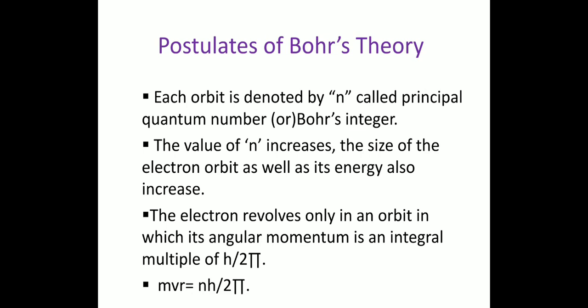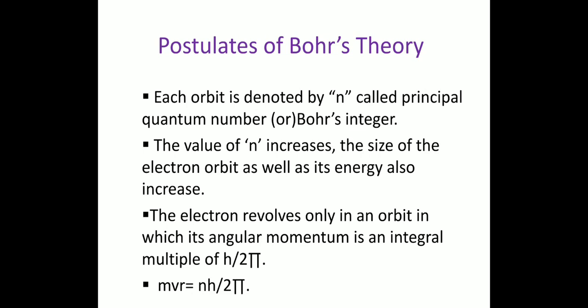If n equal to 2, the orbit is the second orbit, L shell. If n equal to 3, the orbit is the third orbit or M shell. If n equal to 4, the orbit is the fourth orbit or N shell. K, L, M, N shells are principal quantum numbers.